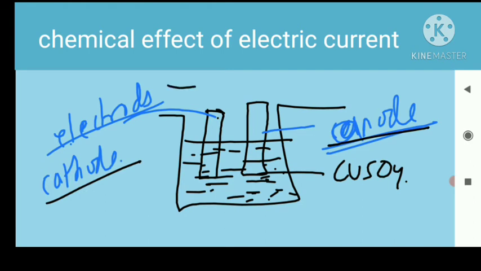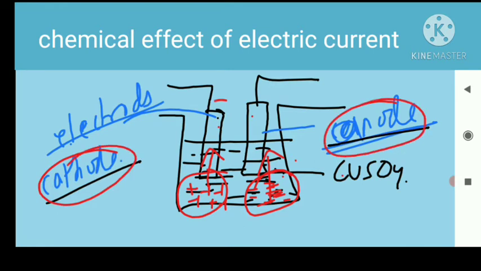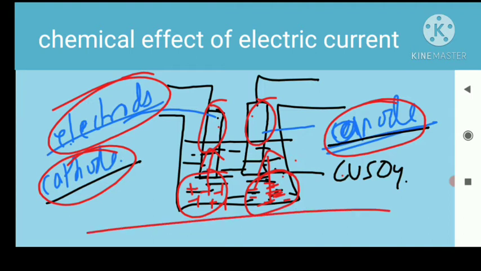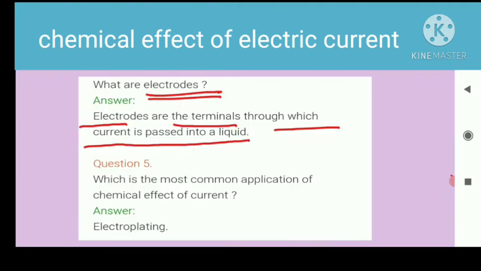When electric current is passing through this solution, it will divide the solution into positive ions and negative ions. The positive ions will be attracted towards the cathode, and the negative ions will be attracted towards the anode. So here you see that electrodes are the terminals through which current is passed into a liquid.